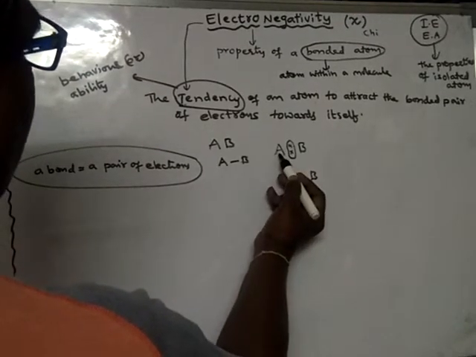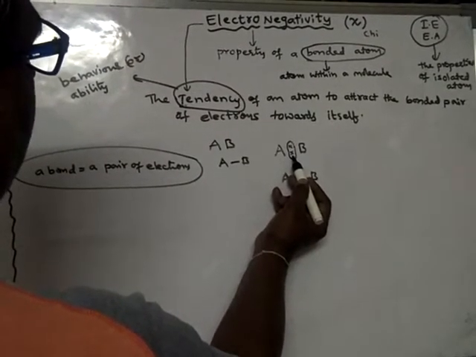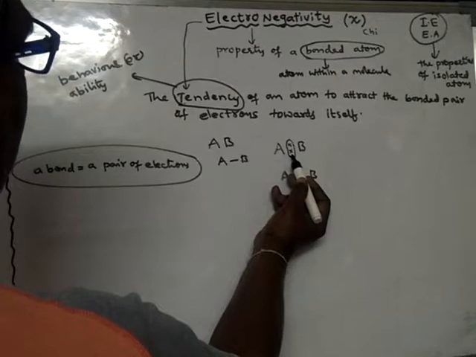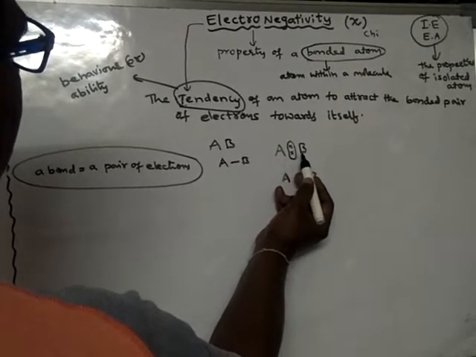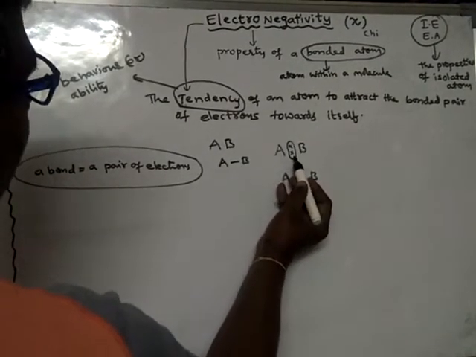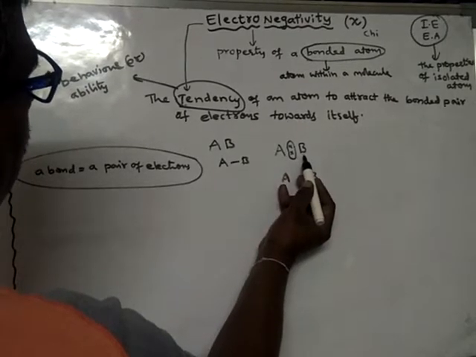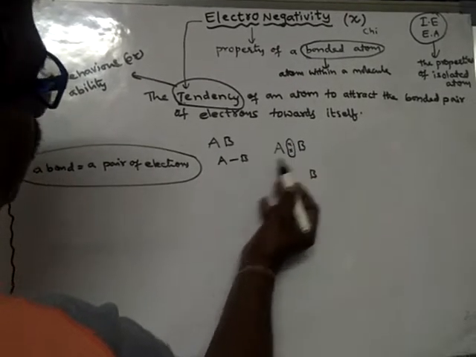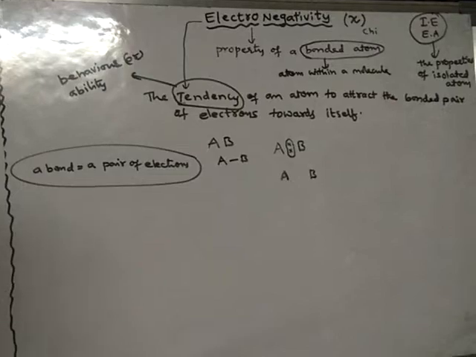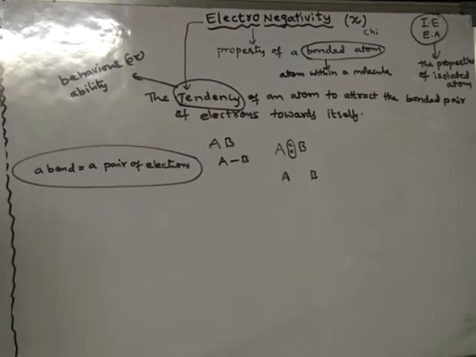Then this atom is attracting equally as much as the other atom. That means the attracting ability of the two atoms is the same, so the electron pair is located exactly at the center.